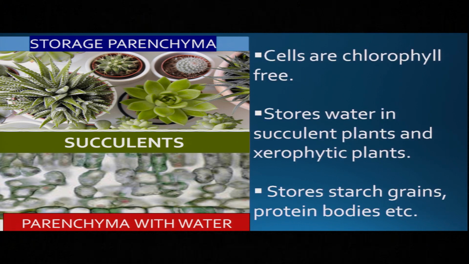So let us find out the characteristics of this storage parenchyma tissue. These cells are chlorophyll free. They do not have any chlorophyll. Point number 2, they store water in succulent plants and in xerophytic plants. They also store starch grains, protein and lipid in different food particles.